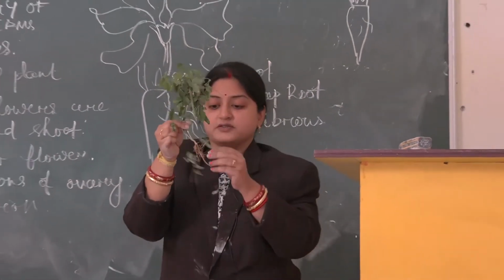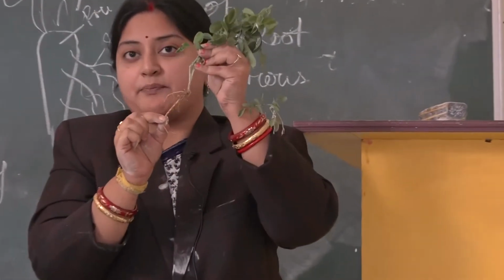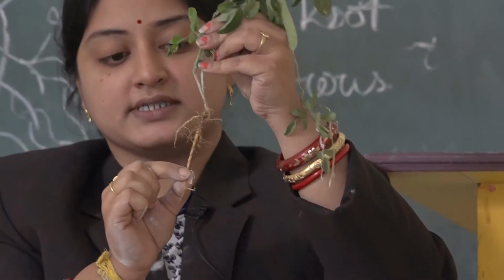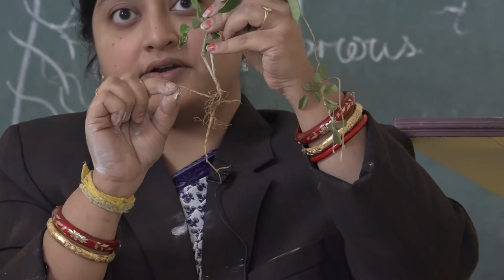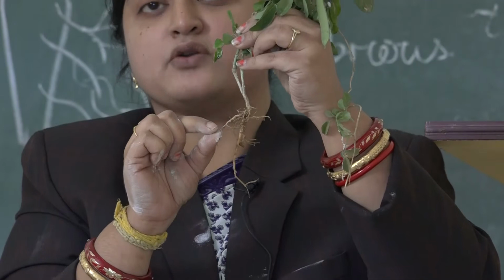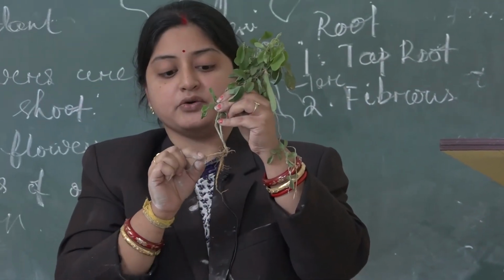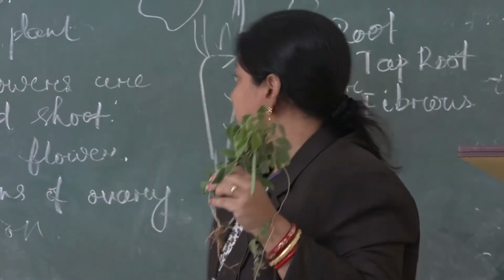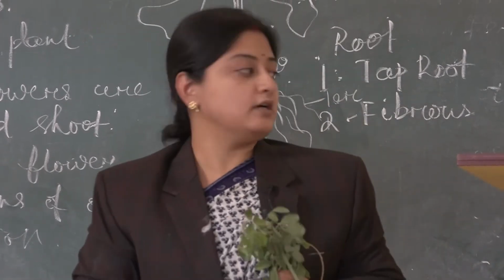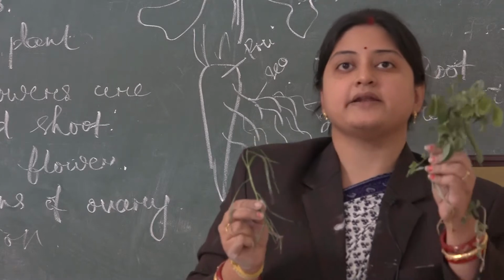So in this plant you can observe that this is your taproot system, this is your taproot, this is your primary root, this is the secondary root. Small fiber like projections which are observed are known as your tertiary root. So primary root, secondary root, and this is your tertiary root. And what is fibrous root? For example, this is the difference between a monocot flowering plant and a dicot plant.